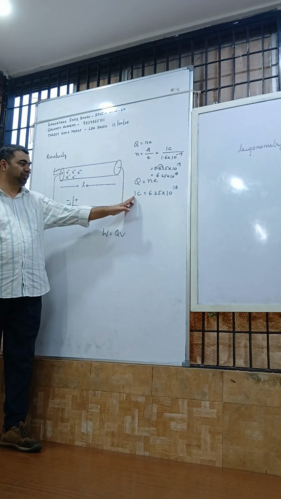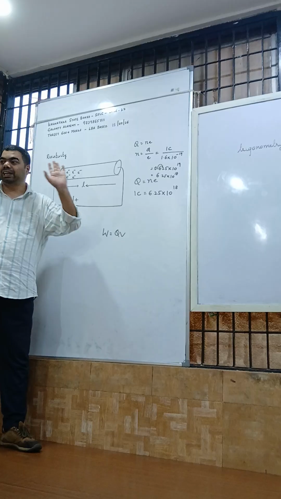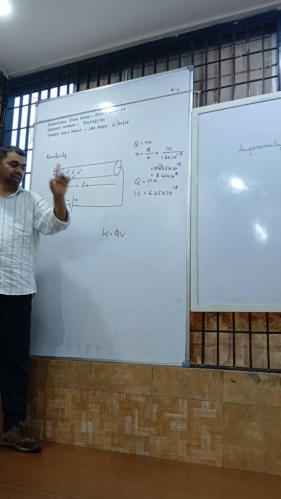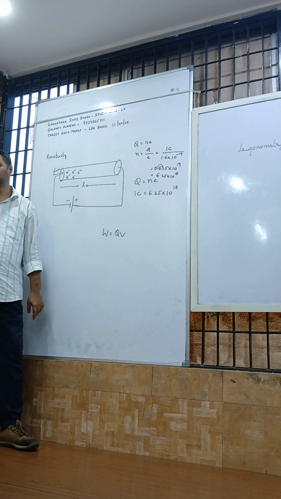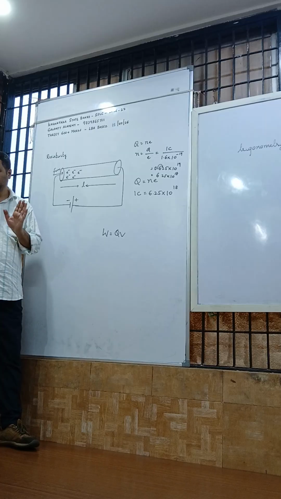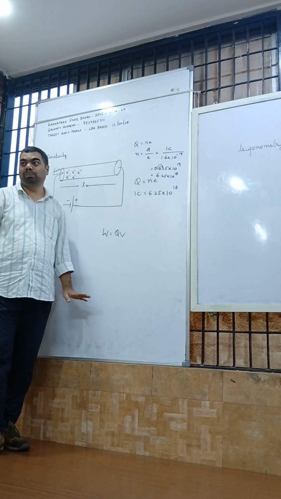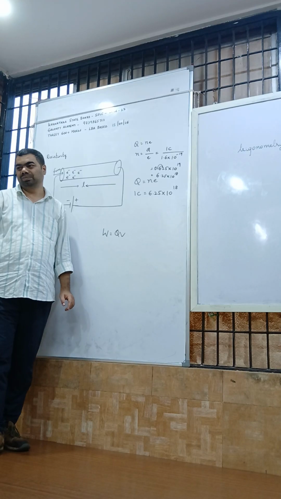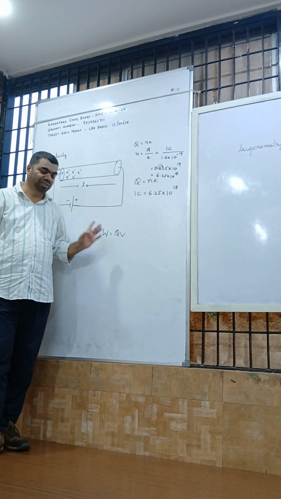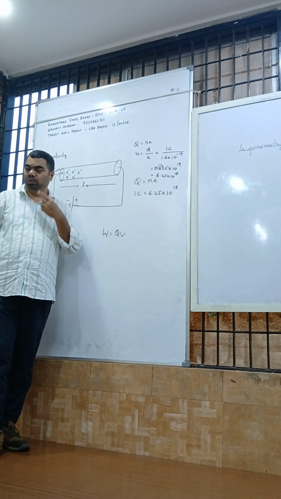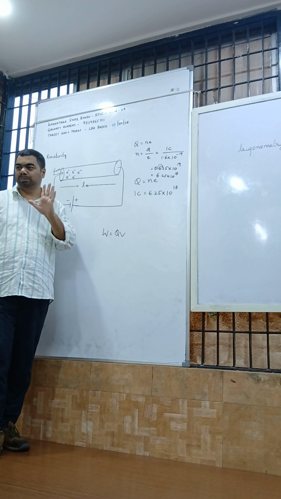The energy required to move this 1 coulomb of charge is what we call 1 volt, what we call potential. Potential is basically the energy required to move 1 coulomb of charge. Remember, what is potential? The energy required to move 1 coulomb of charge. That's what is potential.